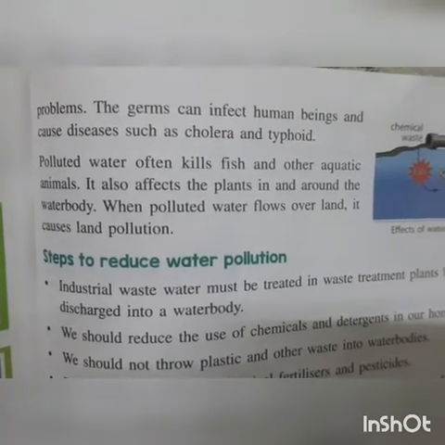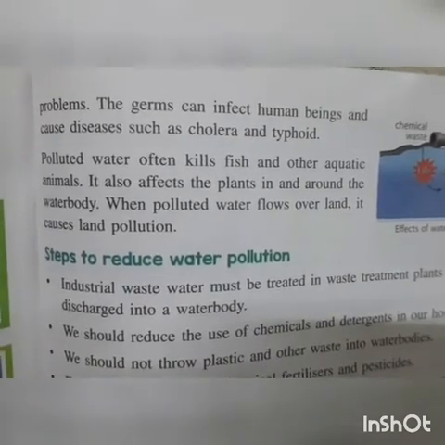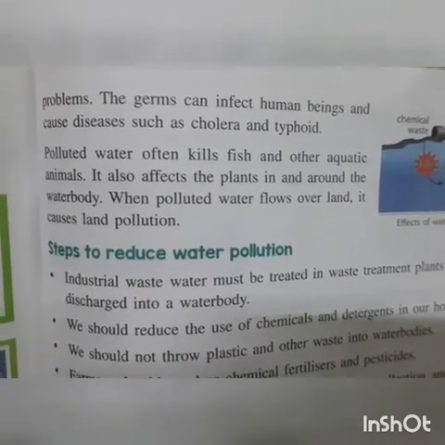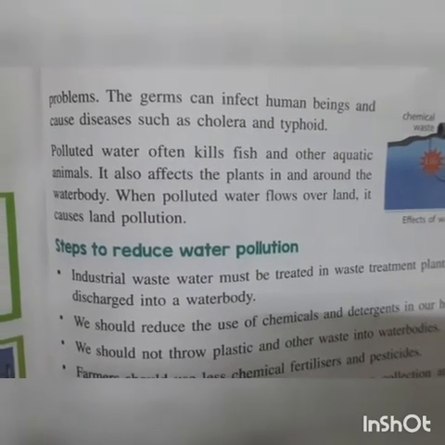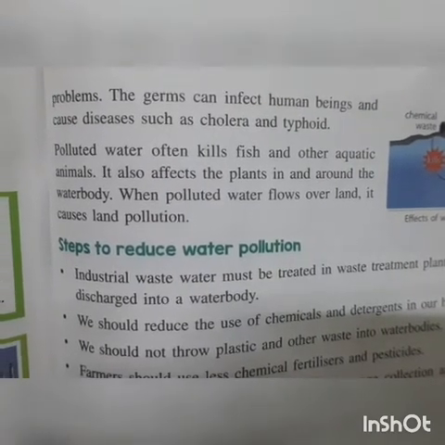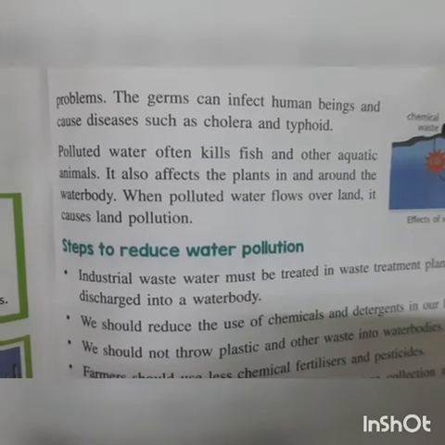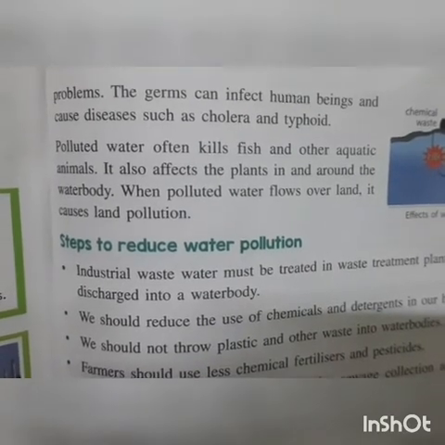Polluted water often kills fish and other aquatic animals. It also affects the plants in and around the water body. When polluted water flows over land, it causes land pollution.